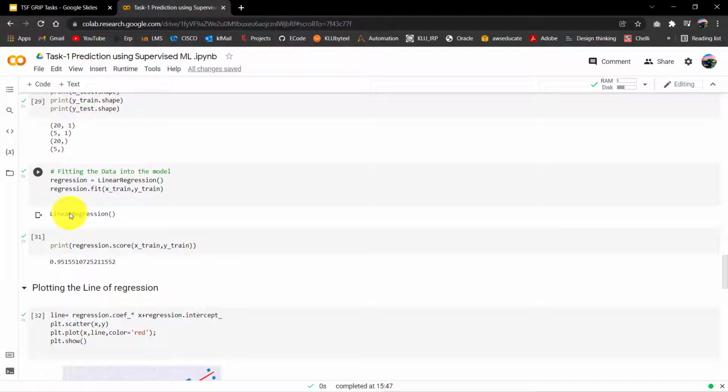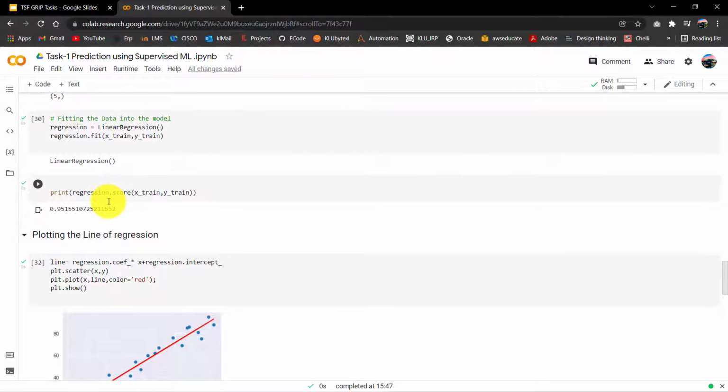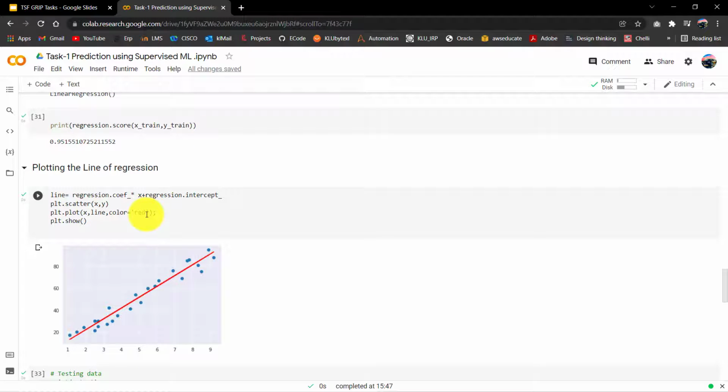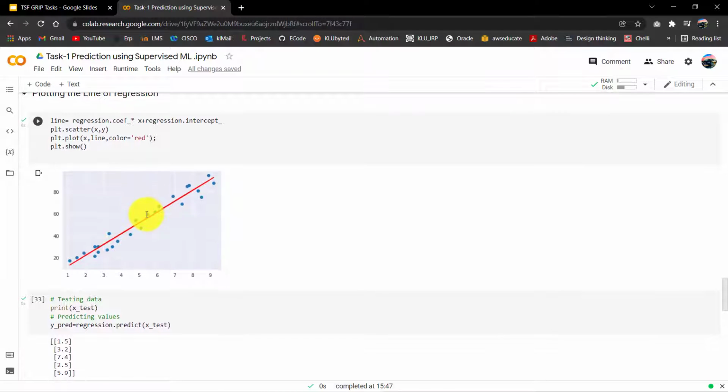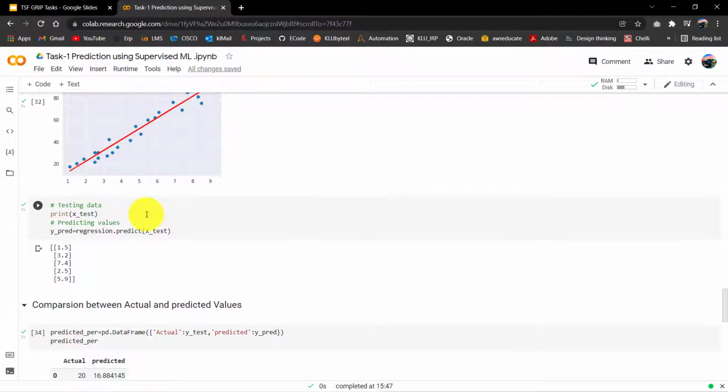Now we will do the fitting of the data into a model. The regression model equals LinearRegression. We will be printing the regression score using the code print of regression score x_train, y_train. Now we will be plotting the line of regression, and next we will be testing on the testing data. Print x_test, and we will be predicting the values.